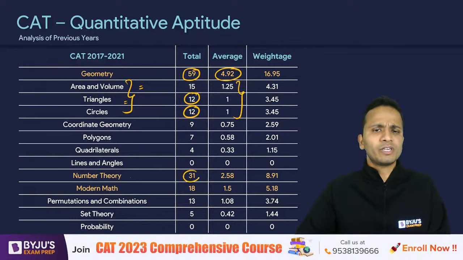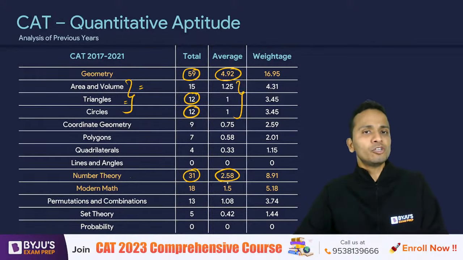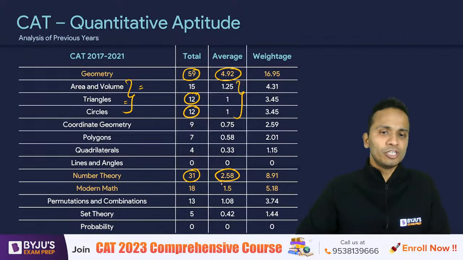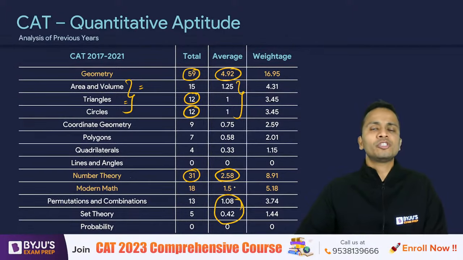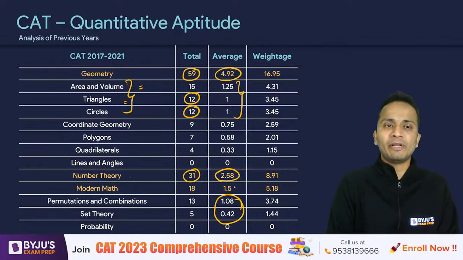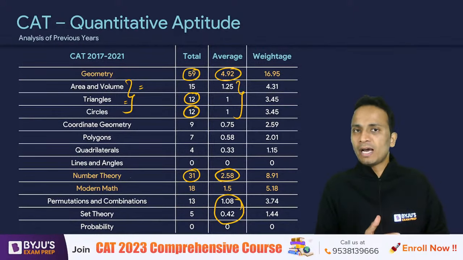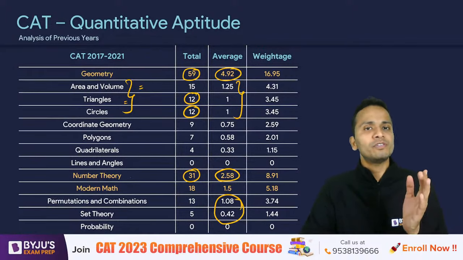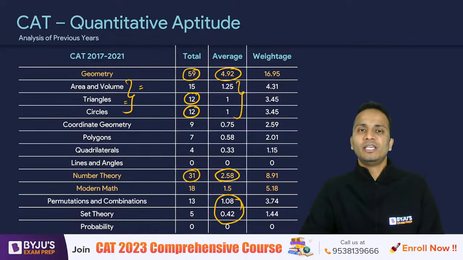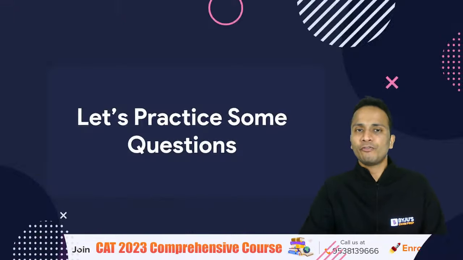Number theory, a total of 31 questions, and on an average, just less than 3 questions have appeared in the previous year papers. Okay. Similar is the story of modern maths. All right. So somewhere around 2 to 3 questions you can expect in your CAT examination from modern maths, which will include permutation, combination, probability, and set theory. All right. So this has been the story of the QA section in CAT over the last few years.